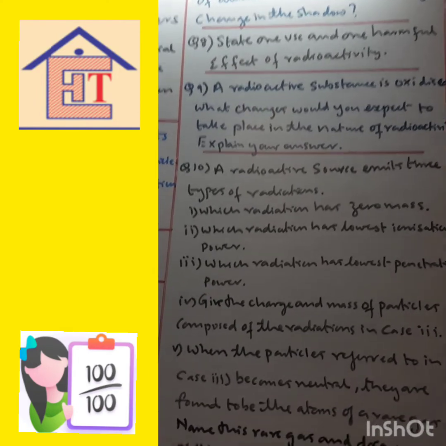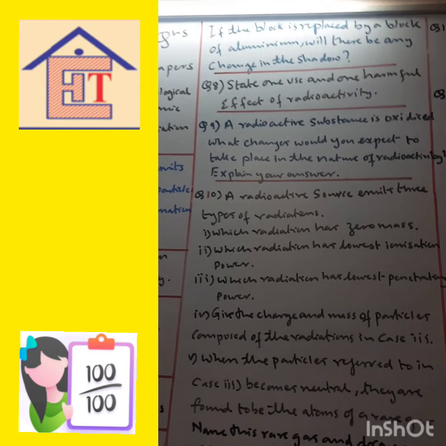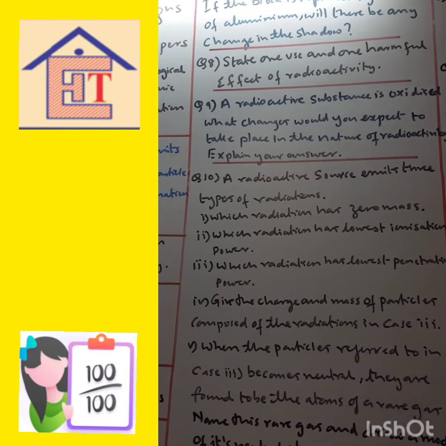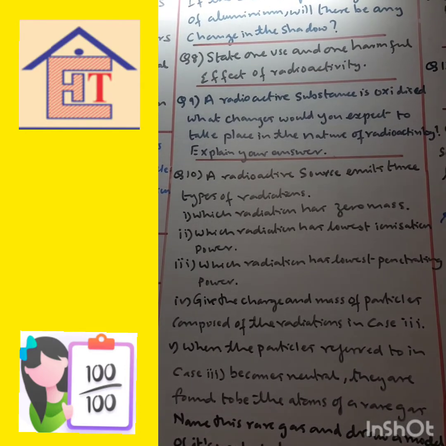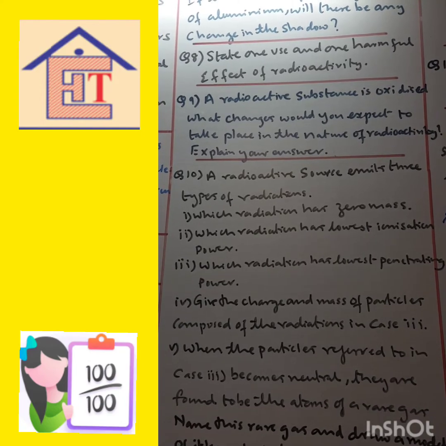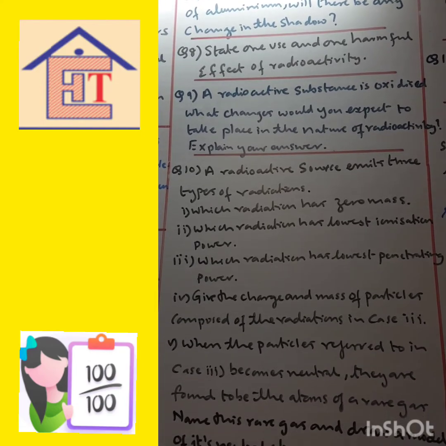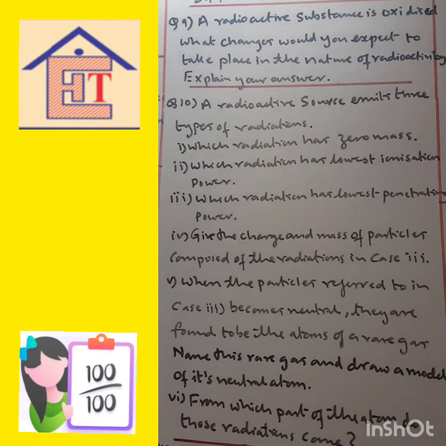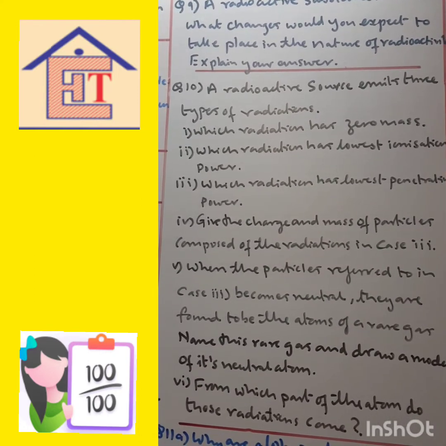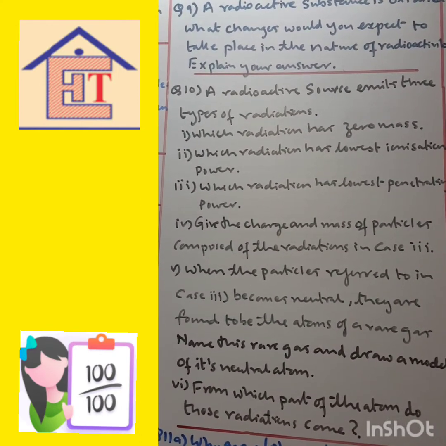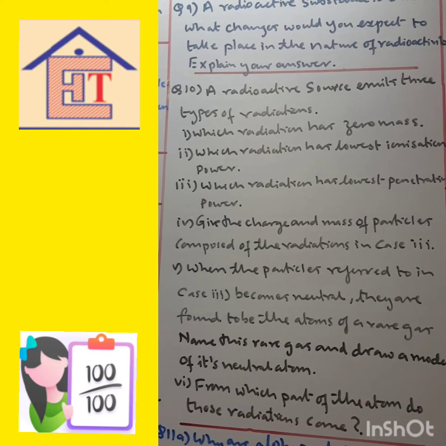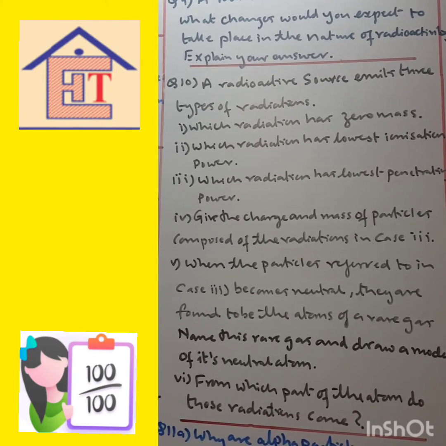Now, radiation obtained is used to cure some diseases like cancer. Harmful effect: the radiation obtained can damage living tissues. Now next question: a radioactive substance is oxidized. What changes would you expect to take place in the nature of radioactivity? No change, because radioactivity is a nuclear phenomenon.